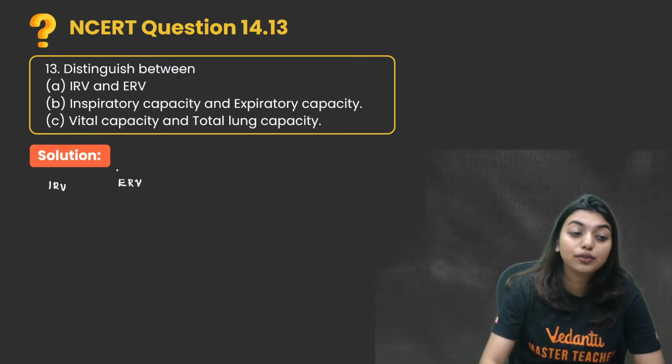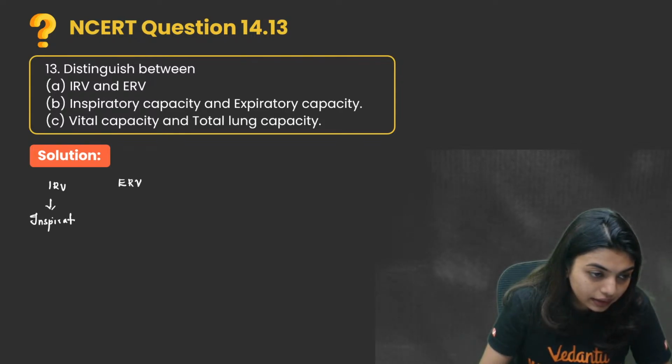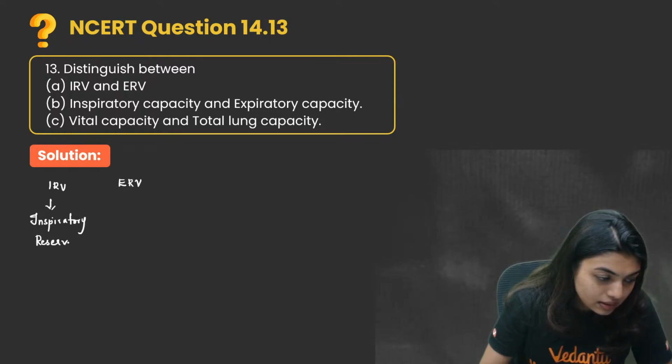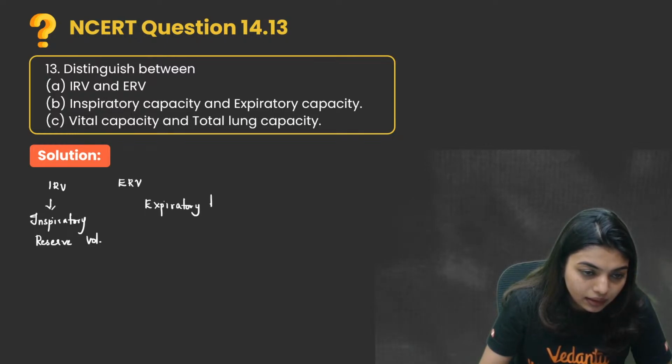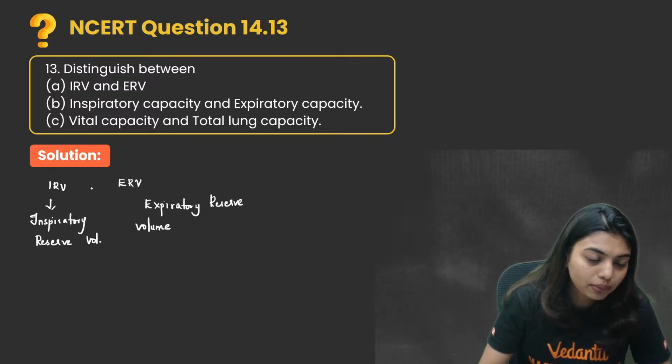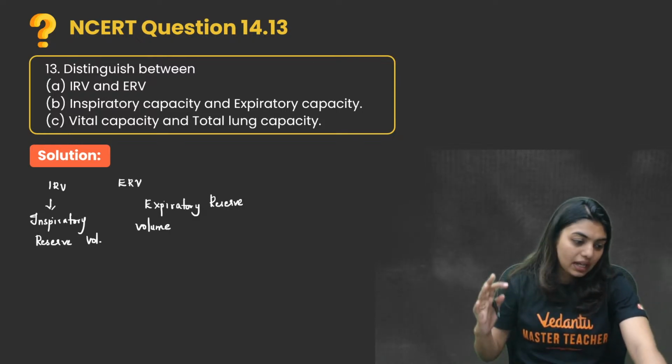IRV full form stands for inspiratory reserve volume, and ERV is expiratory reserve volume. First you write the full form, then you go one by one. Now students, what is this